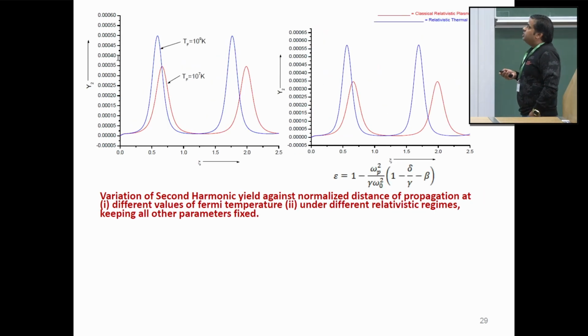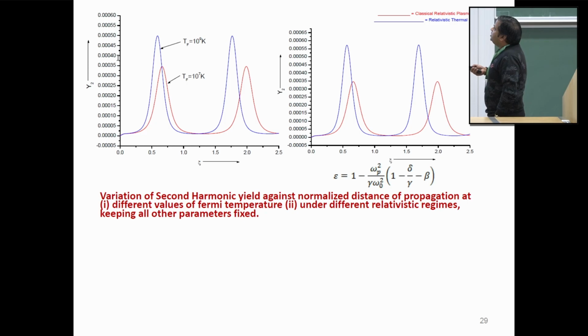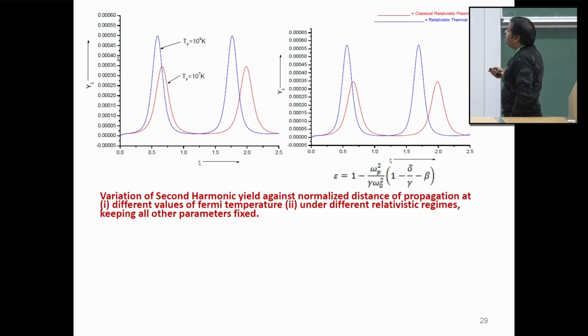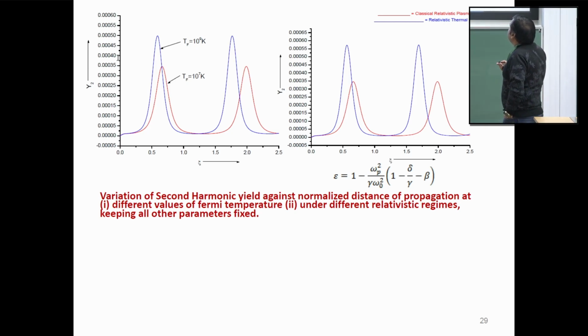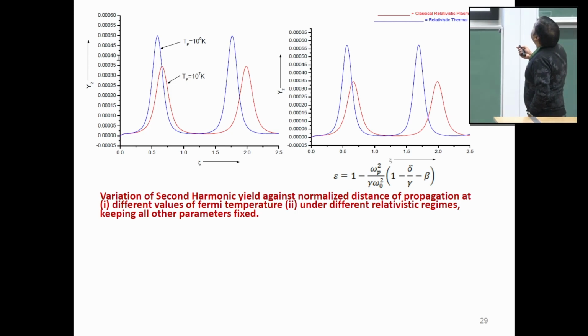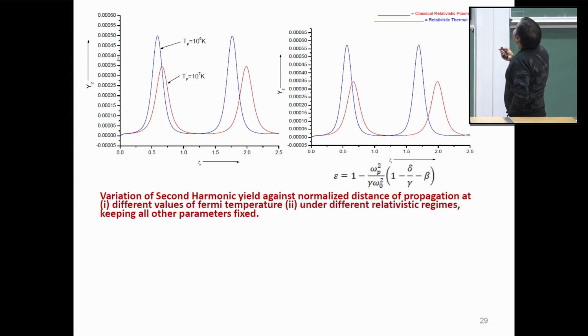So the figure shows the variation of efficiency of second harmonics against the nominal distance of propagation at different values of Fermi temperature. Again, at high value of Fermi temperature, efficiency is found to be more. This is again on account of the dependence of efficiency of second harmonics on the self-focusing term, which is increasing at higher Fermi temperature. So finally, we have the graph for the efficiency of second harmonics against the nominal distance of propagation. So red one is for classical relativistic plasma and blue one is for the thermal quantum plasma.